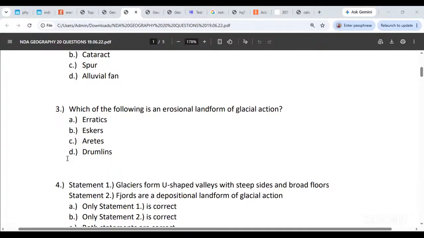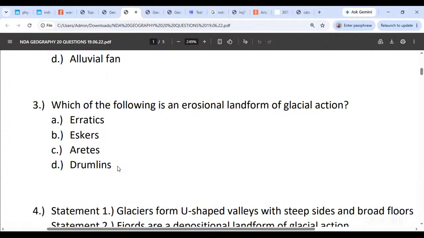Which of the following is an erosional landform of glacial action? Erratics, eskers, arêtes, or drumlins? We are looking at erosional landforms. Erratics, eskers, arêtes, or drumlins. Three of them are depositional, one of them is erosional.